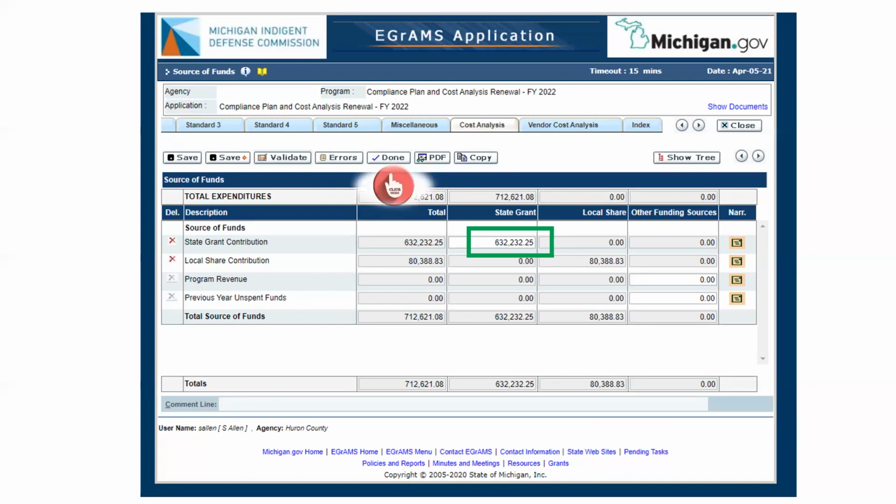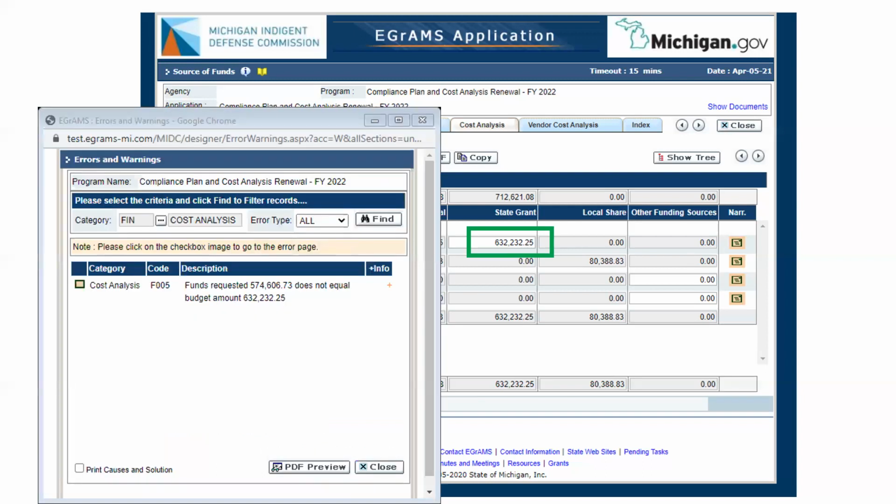page. After you save your revisions and click done, you might get an error saying that the funds do not equal the budgeted amount. This is how you know that you have to navigate back to the beginning of the document. If you get this particular error that says that the funds don't equal, make a note of your revised totals, then use the left arrow to navigate back to the beginning.